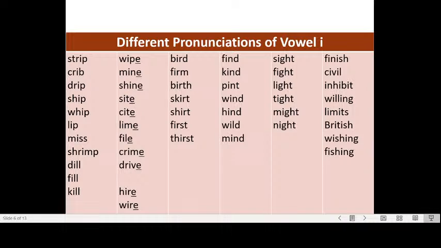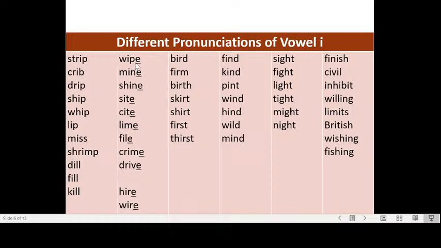Now here I have words with the letter I, but the I has different pronunciations. In the first column, strip, crib, drip, ship, whip, lip, miss, shrimp, dill, kill, fill, and kill.